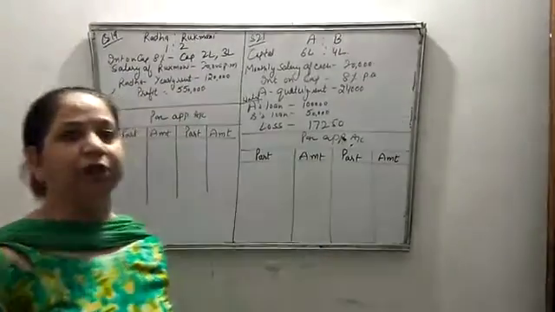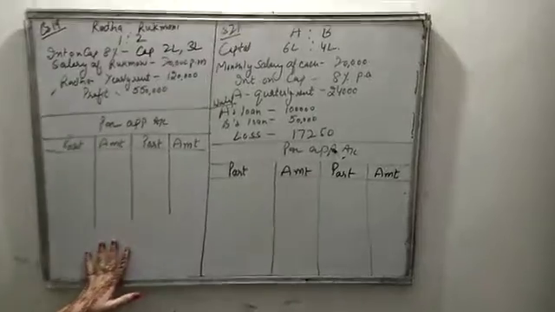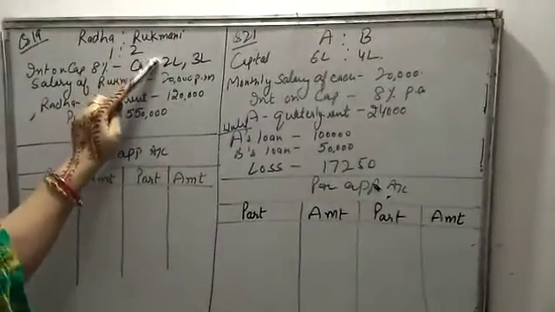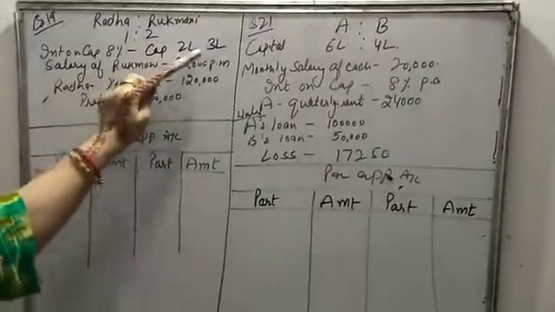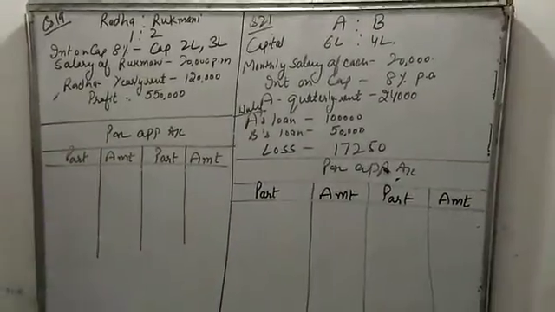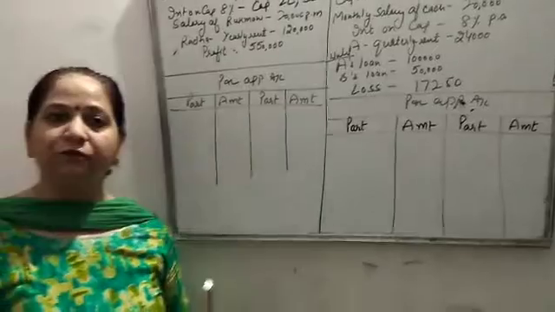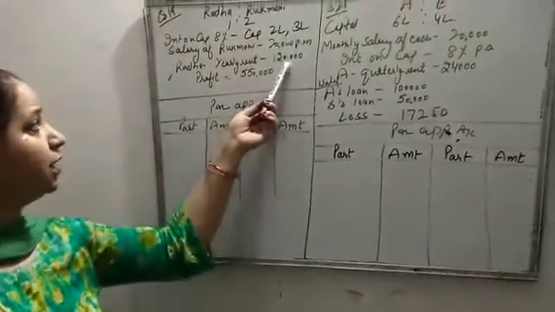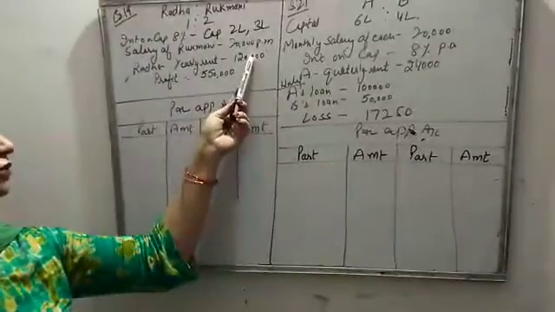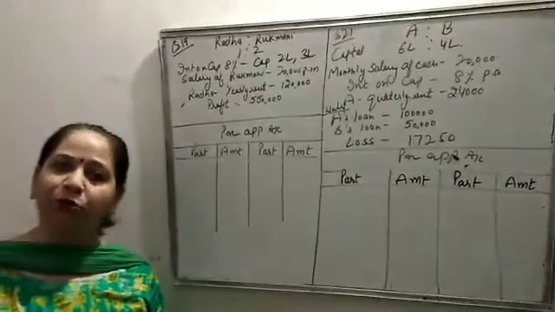So here I have taken today question number 19 and 21. In the 19th question, two partners are there, Radha and Rukmani, and their profit sharing ratio is given as 1:2. Capitals are 2 lakh and 3 lakh, interest on capital 8%, salary to Rukmani 20,000 per annum. Further, Radha has given his premises for use, so the firm is paying rent, and the yearly rent is given as 1,20,000. Your profit before the above adjustment of yearly rent is 5,50,000. So we have to make the P&L appropriation to show the division of profit.